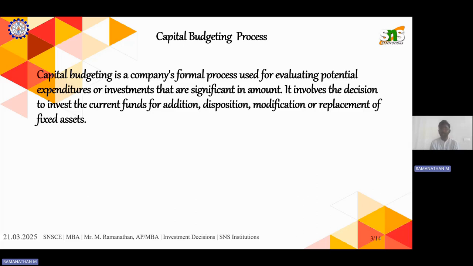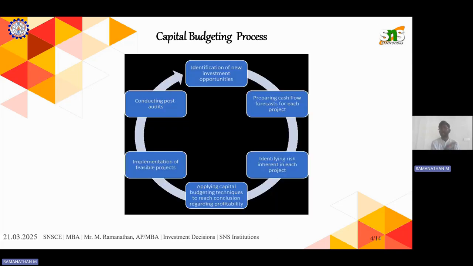So the capital budgeting process is a company's formal process used for evaluating potential expenditure. As I told, evaluating potential expenditure or investments that are significant in amount. It involves the decision making whether to invest in current funds or modify them for the replacement of fixed assets and so on. That's all about the capital budgeting process. We'll see the flow, how it works.